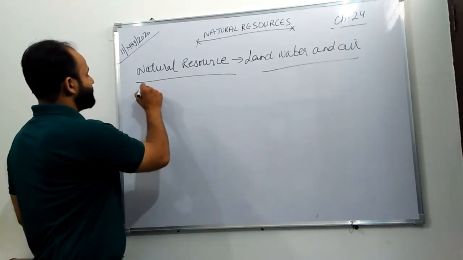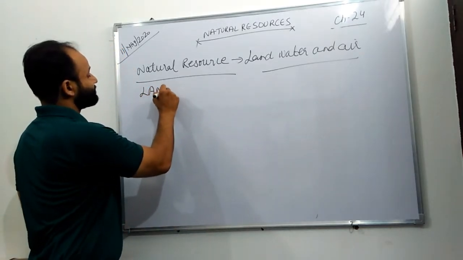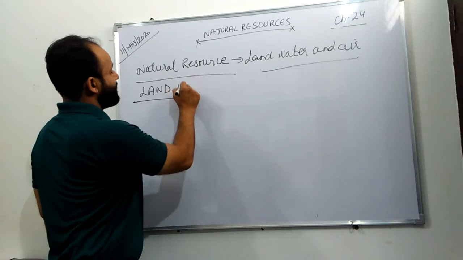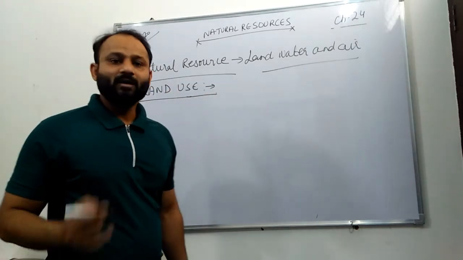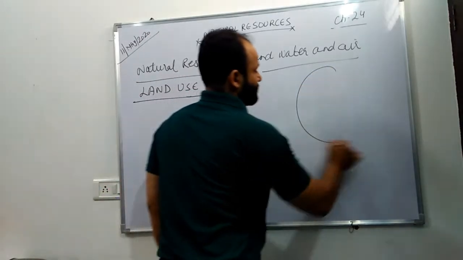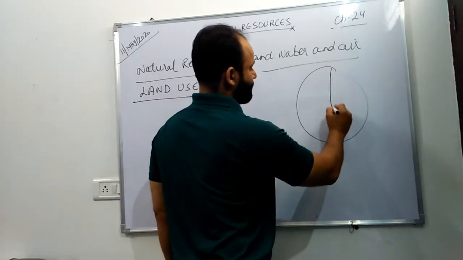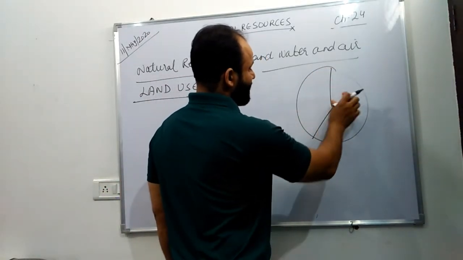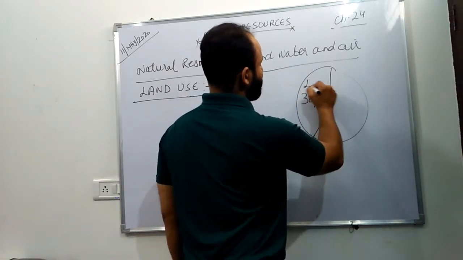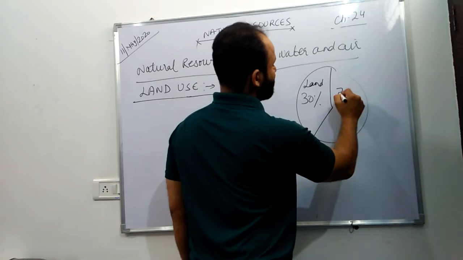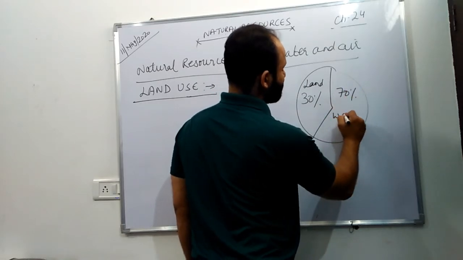Let us first take land, land use. Let us see this structure. This is the 30% of land and 70% is water.